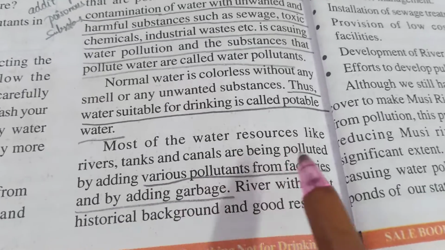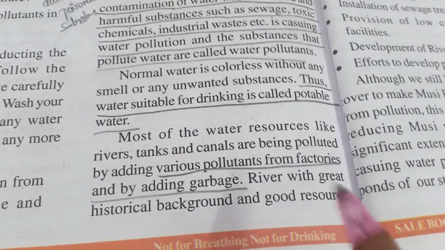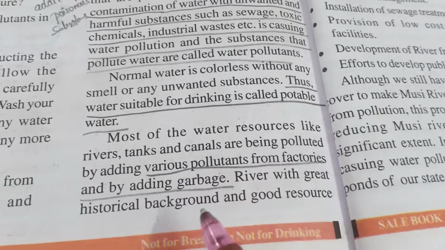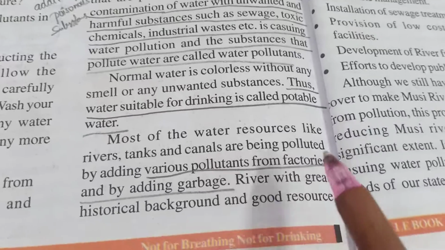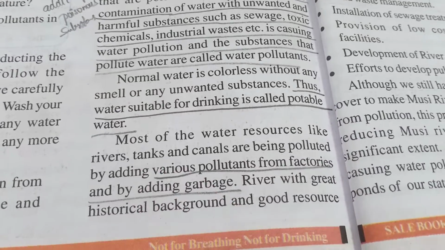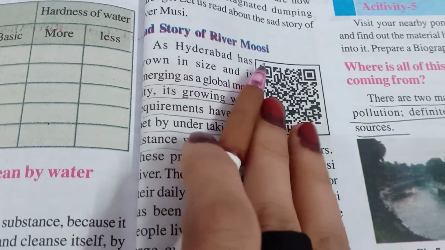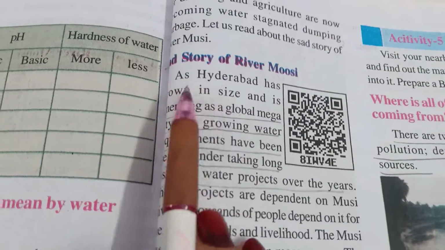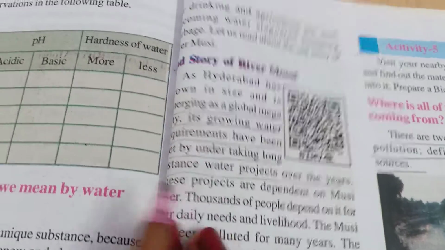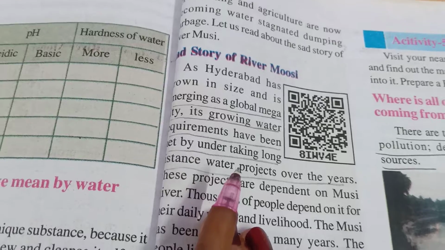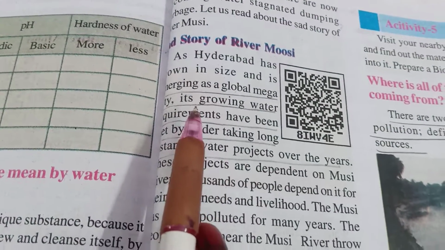Most of the water bodies, like water resources, lakes, tanks, rivers and canals, are polluted by pollutants coming from factories, industries or garbage. Now let's see the sad story of the river Musi. Hyderabad is emerging as a global mega city, which means day by day Hyderabad is becoming a big city.